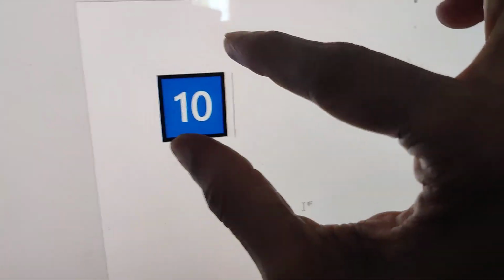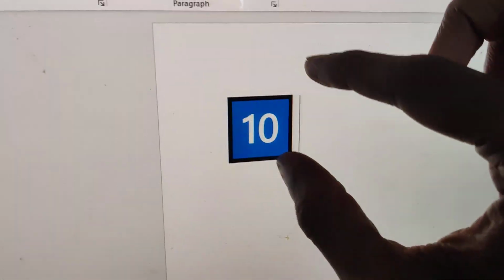So you can see that we have created a keycap 10 symbol in our computer. So you can see that this symbol has been added.